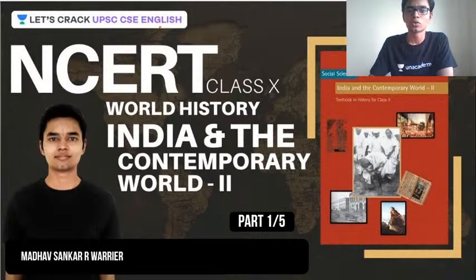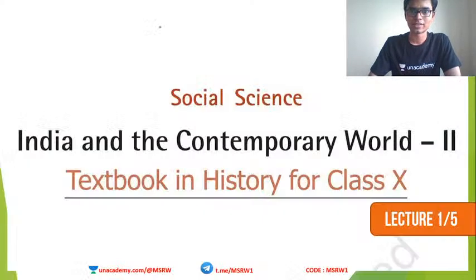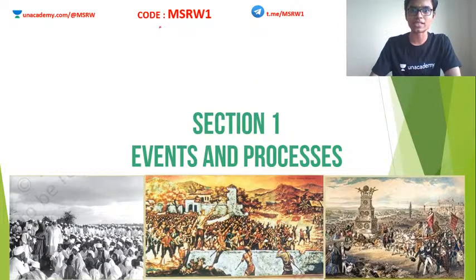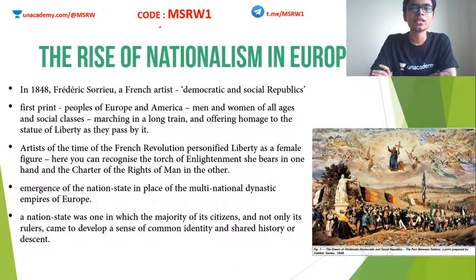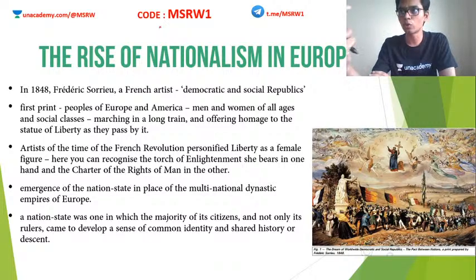Part 1 of 5, Standard 10th textbook, we are going to see Section 1, Events and Processes. The rise of nationalism in Europe. In this lesson, we will see what happened in medieval Europe, what happened since the French Revolution, how European politics changed, how the map of Europe was redrawn. What did Napoleon do to enhance all these things?